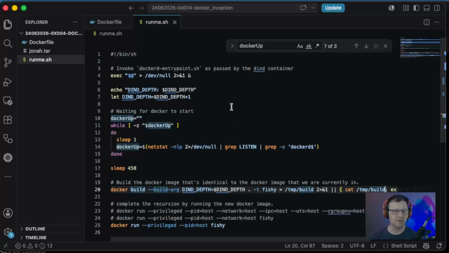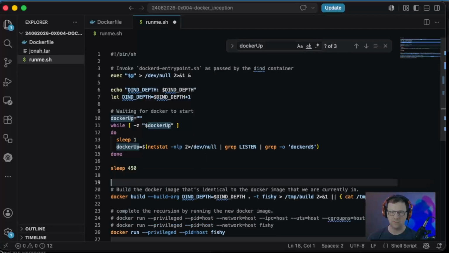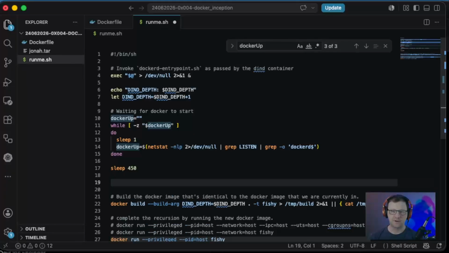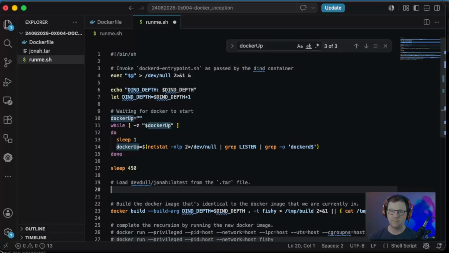So yes, we need to load the tar so that we're not pulling it every single time. So before our build here, we need to load Jonah from the tar file. So we'll put a comment in here, load devdol Jonah latest from the .tar file. The command to load it from the tar file should be docker load -i jonah.tar.